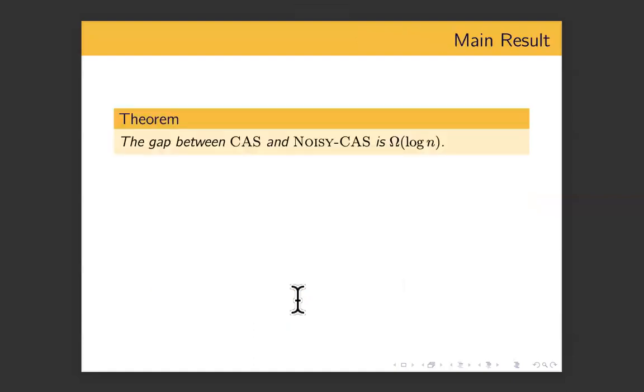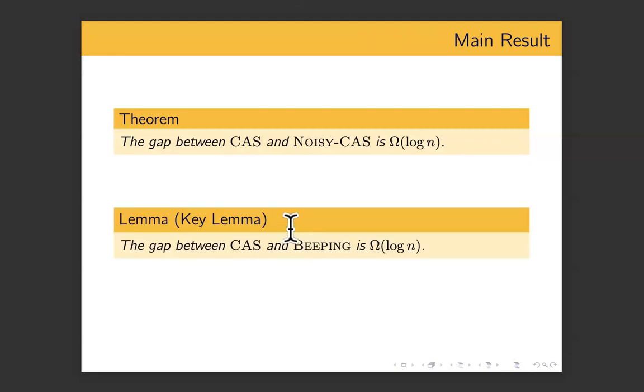Again, we want to show a protocol that takes some T rounds over the CAS channel and has a log n slowdown, or takes T log n rounds at least over the noisy CAS channel. And this shows the worst possible slowdown between CAS and noisy CAS. And the key lemma when we are showing this result is we will define the beeping channel and we will show that the separation between the noiseless CAS and the noiseless beeping channel is also log n, which is also the worst possible. So there is no noise here. It is just the noiseless CAS versus the noiseless beeping channel that I'll define next. We will show a separation between these two of log n.